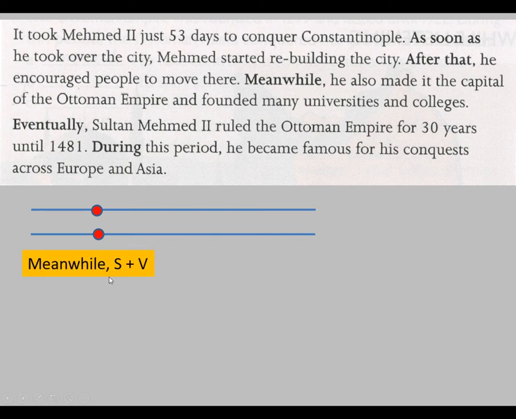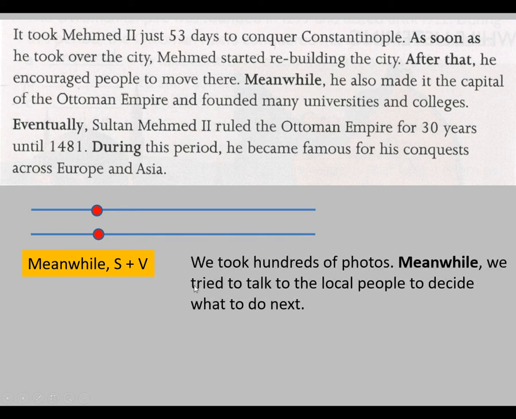Again, after meanwhile, you need a sentence with a subject and a verb. Let's take a look at this example. We took hundreds of photos. Meanwhile, we tried to talk to the local people to decide what to do next. At the same time, we took hundreds of photos, and at the same time, meanwhile, we talked to the local people.